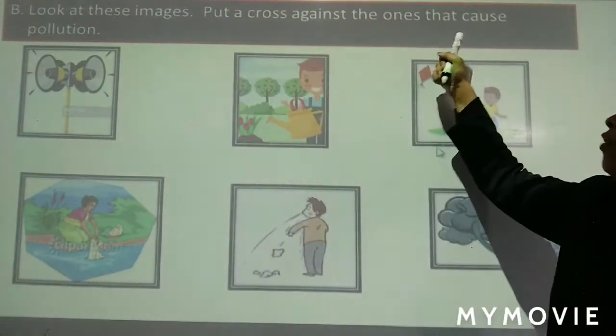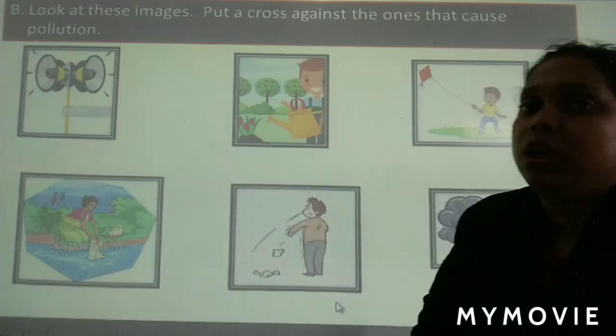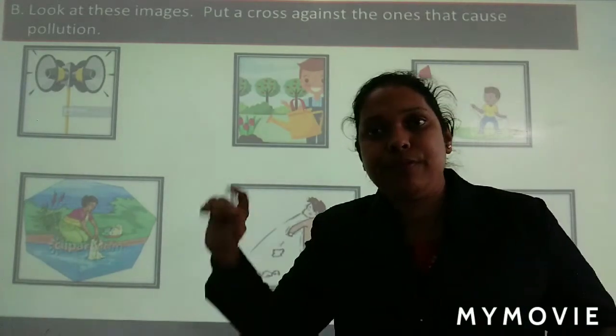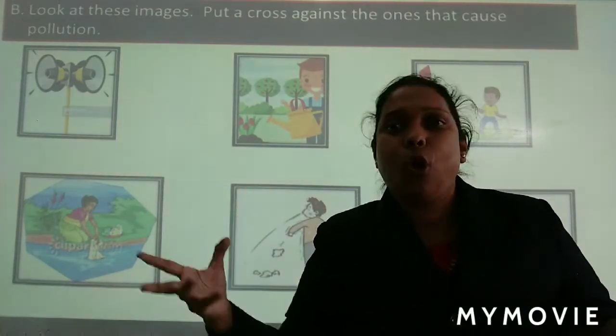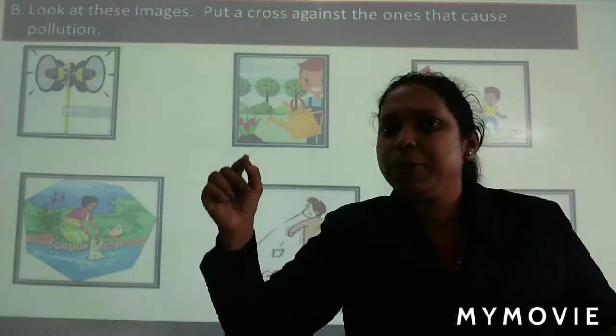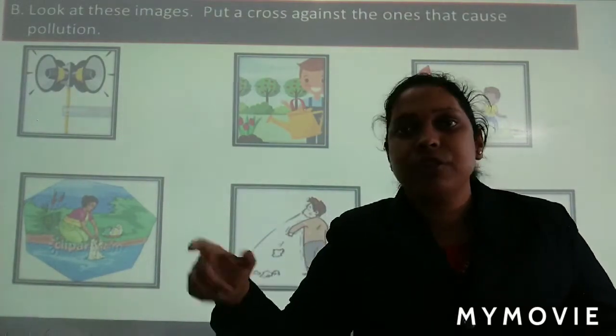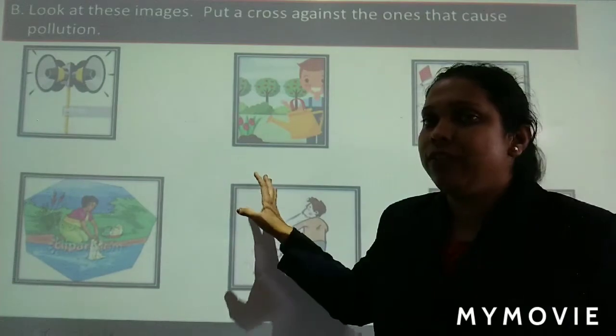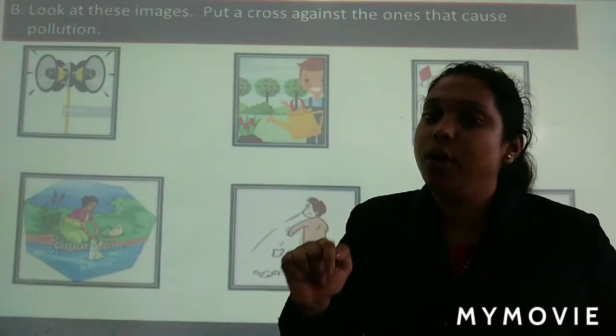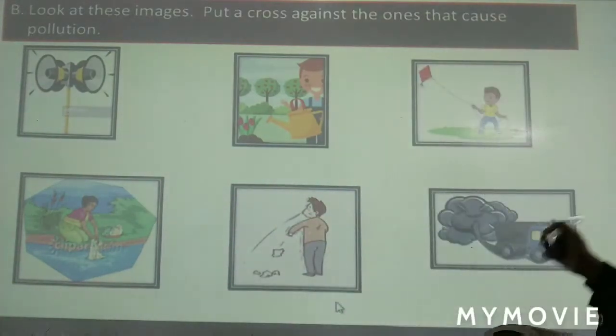Put a cross against the ones that cause pollution. Now you have to put a cross against those pictures which are wrong. And we'll put a tick mark against those pictures that are right. So you look here. First we'll do it in this. Then you do it in your book. Okay? So let's start. First one.